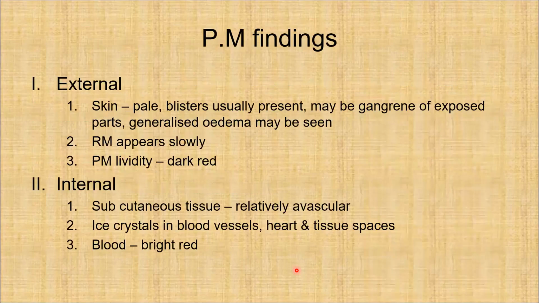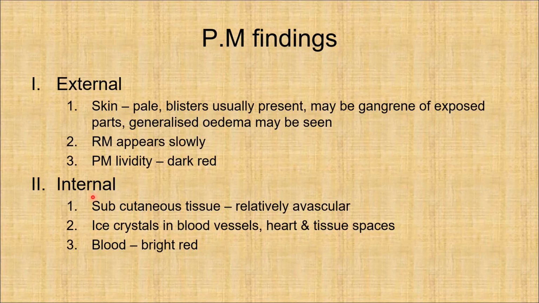So what would be the postmortem findings of a death that occurs due to hypothermia? Externally, the skin may be pale, blisters are usually present, and there can be gangrene of exposed parts. Generalized edema also may be seen. Rigor mortis may appear slowly, and if postmortem lividity develops, it will be of dark red color.